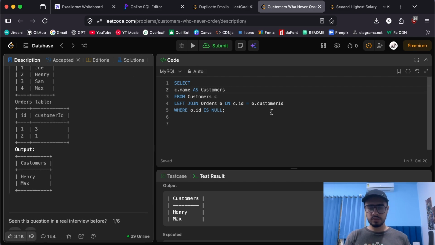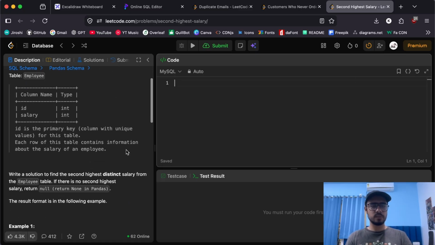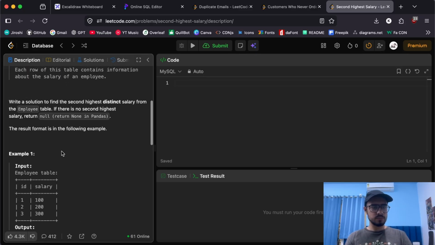And okay, let's now hop on to a different problem. Okay, now let's head on to the next one. So the next problem is called second highest salary. Here we have an employee table with a primary key as ID and a salary field. And the problem says write a solution to find the second highest distinct salary from the employee table. If there is no second highest salary, return null.